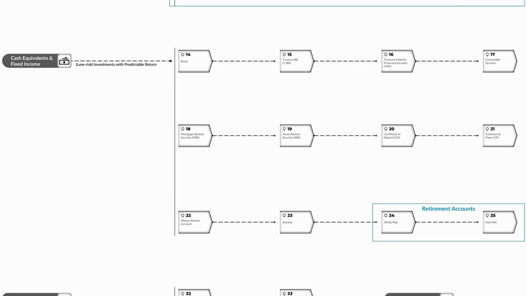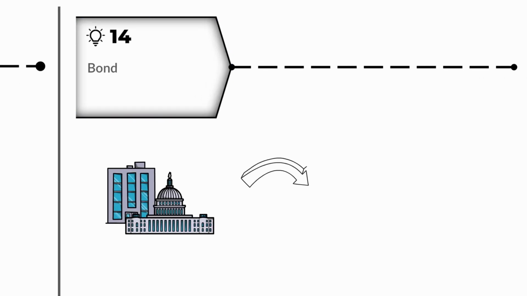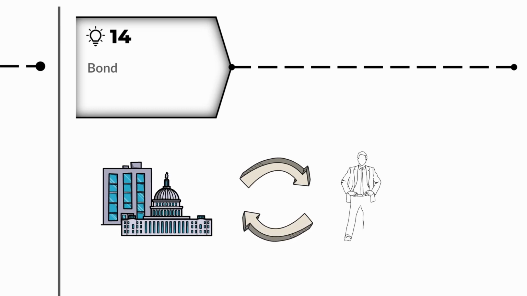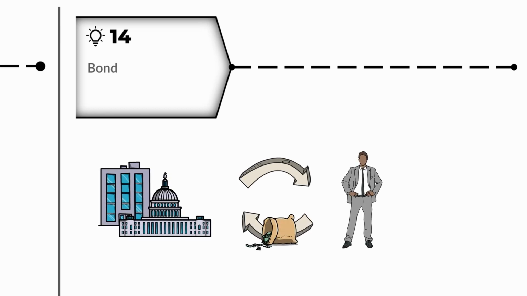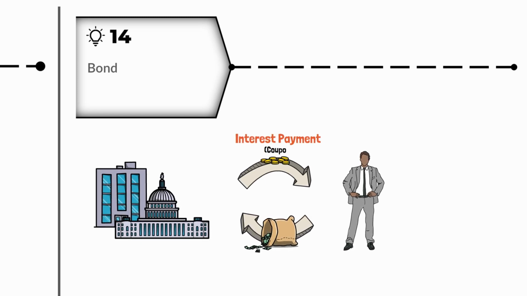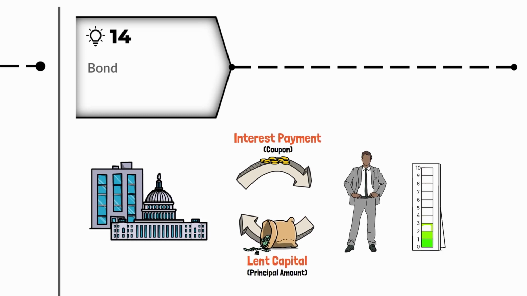Cash equivalents and fixed income assets are considered low-risk investments that provide a safe haven for cash holdings. Bonds are debt securities issued by companies or governments that pay regular interest income to investors. When an investor purchases a bond, they are essentially lending money to the issuer for a specified period, during which the issuer promises to make regular interest payments, called coupon payments, and return the principal amount known as face or par value to the investor at maturity.